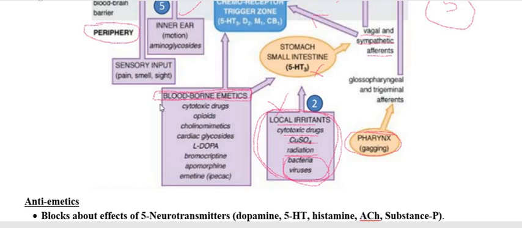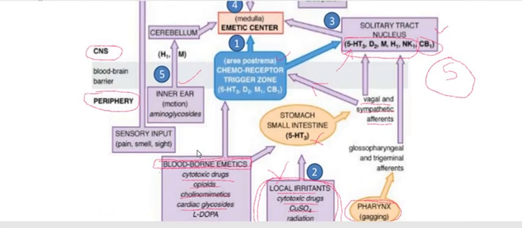And these may be cytotoxic drugs, opioids, cholinomimetics, cardiac glycosides, L-dopa, bromocriptine, apomorphine, or emetine. So all these blood-borne emetics directly stimulate the CTZ, that is the chemoreceptor trigger zone.